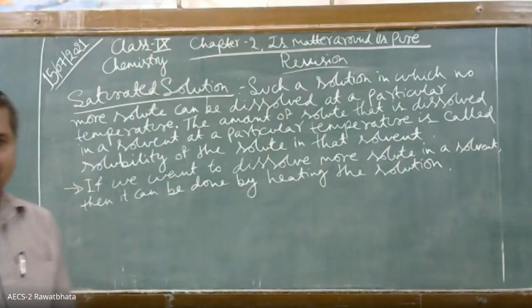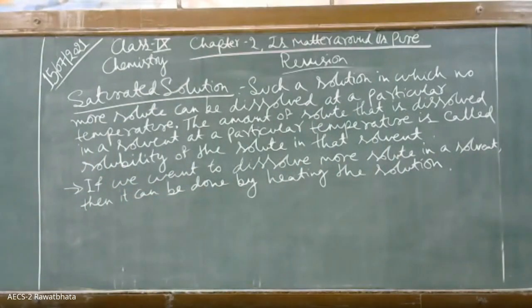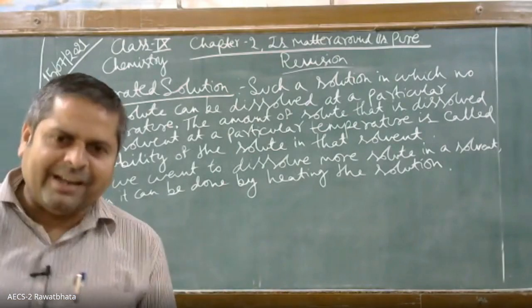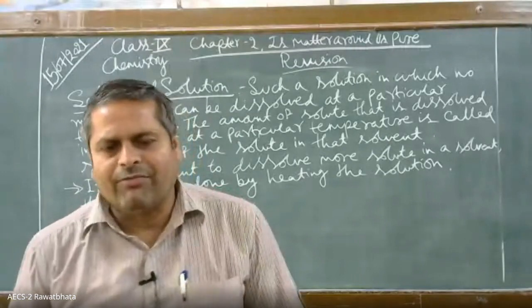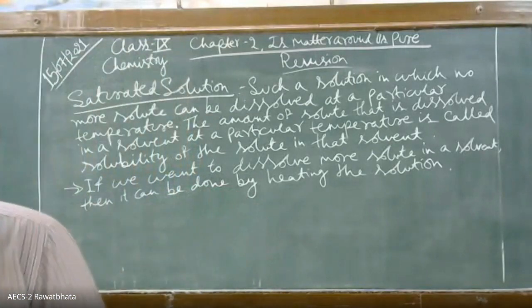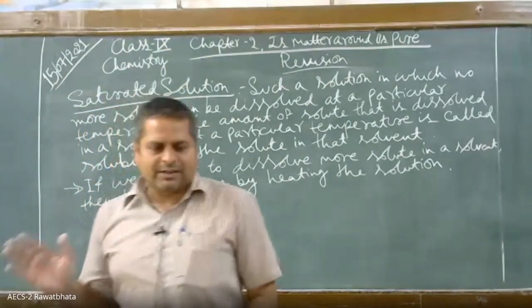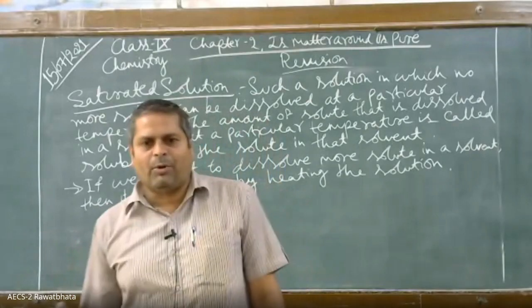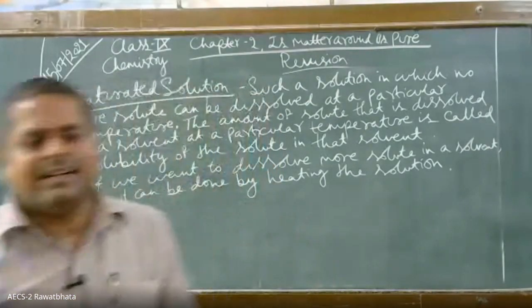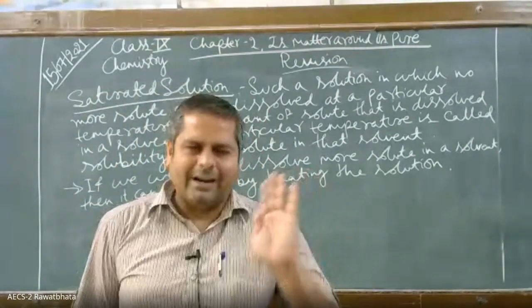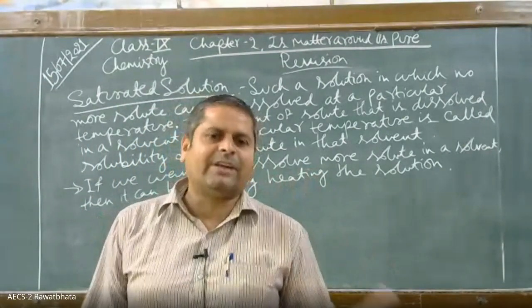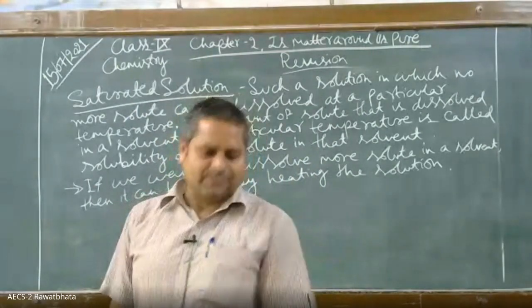Now, see children, have you noted this? Now, depending upon the particle size, solutions are of three types. What are they? They are true solution, colloidal solution, or simply colloid you can say, and the third is suspension.